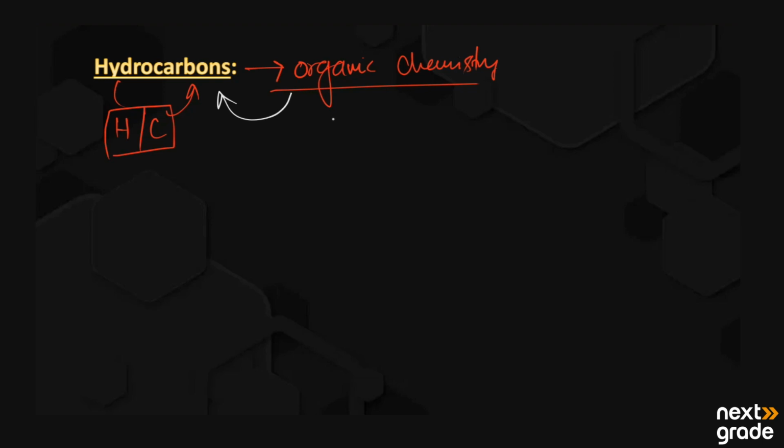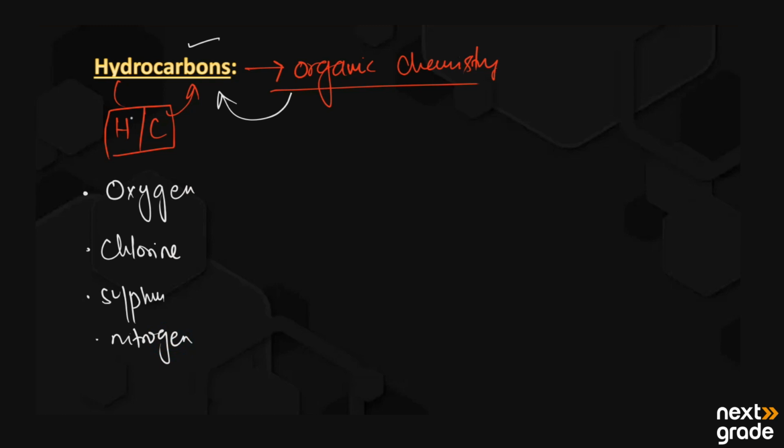Organic compounds that contain hydrogen and carbon are hydrocarbons, but they may also contain other elements like oxygen, chlorine, sulfur, and nitrogen as well. By replacing hydrogen, we can attach chlorine, sulfur, and nitrogen. We will also study this under organic chemistry.